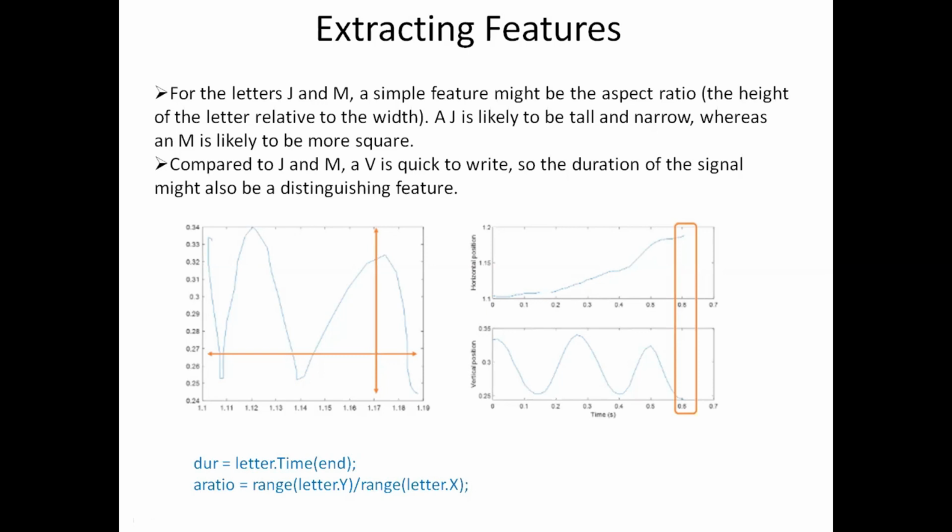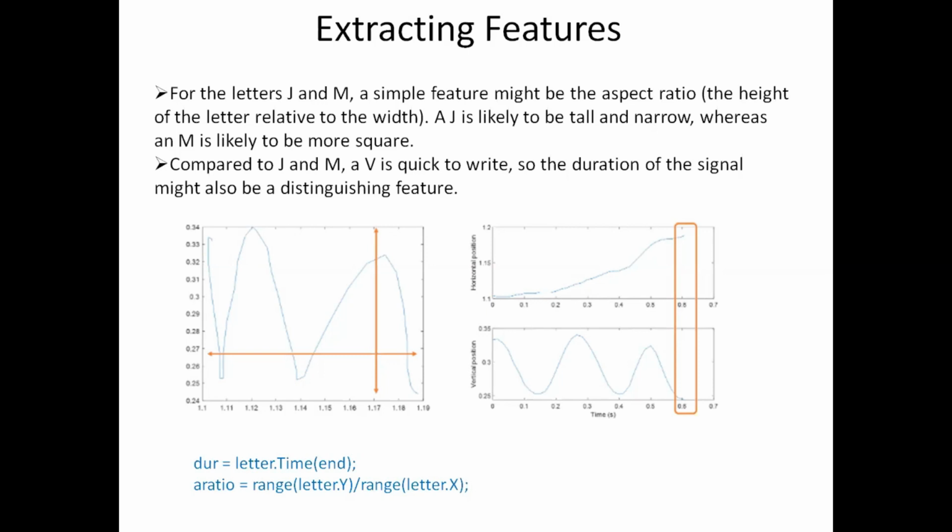Then the second feature that I'm extracting is the aspect ratio. I am getting this aspect ratio as the range of y position divided by the range of x position. Now this range function will give you the difference between the maximum value and the minimum value; range is defined as maximum value minus minimum value.